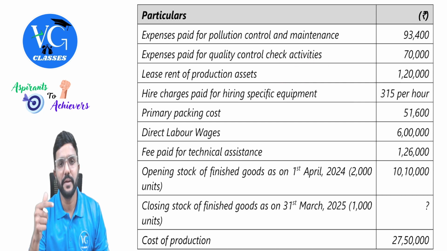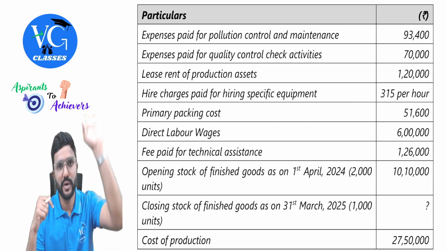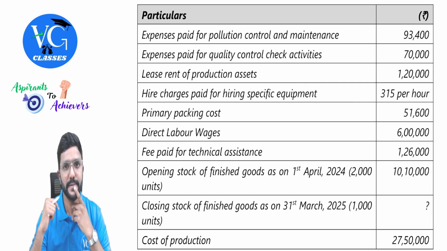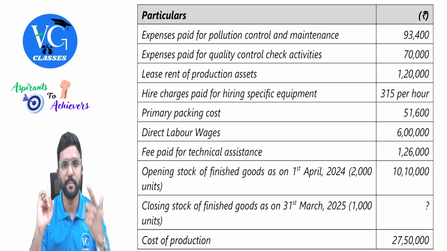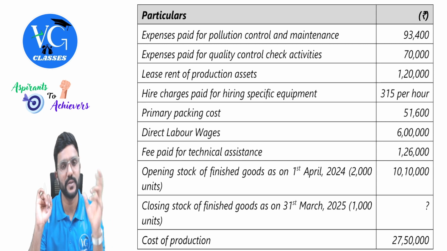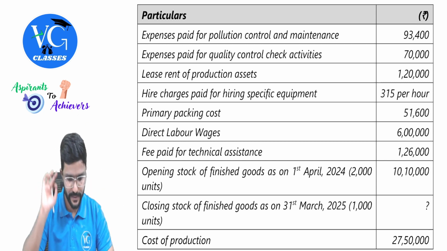See, if it was given per unit or per hour, then I would have taken it as other direct expenses. But here they are not given per unit or per hour, so we don't consider it as direct. So it is an indirect part of factory overheads.